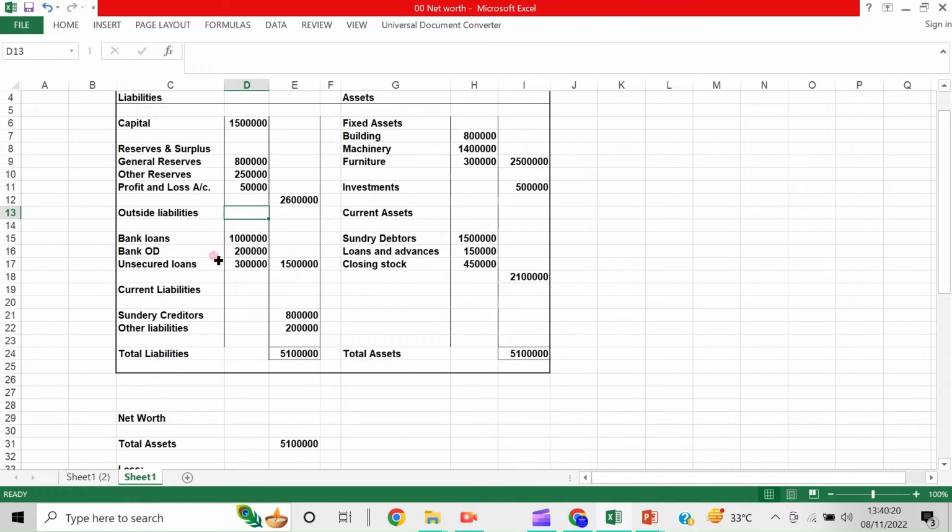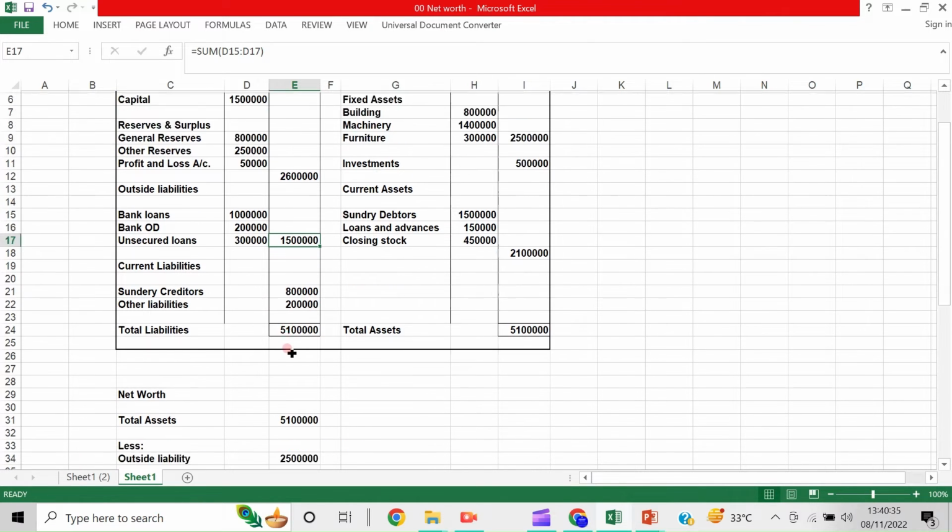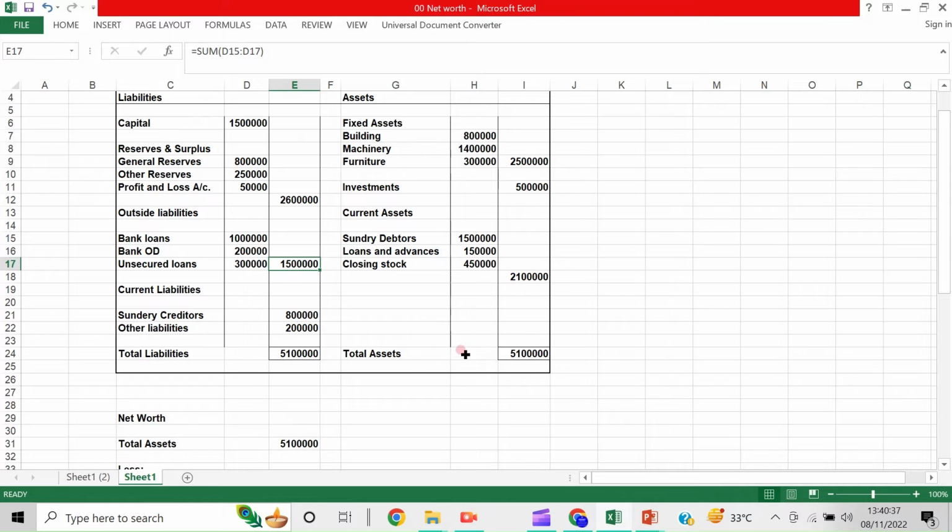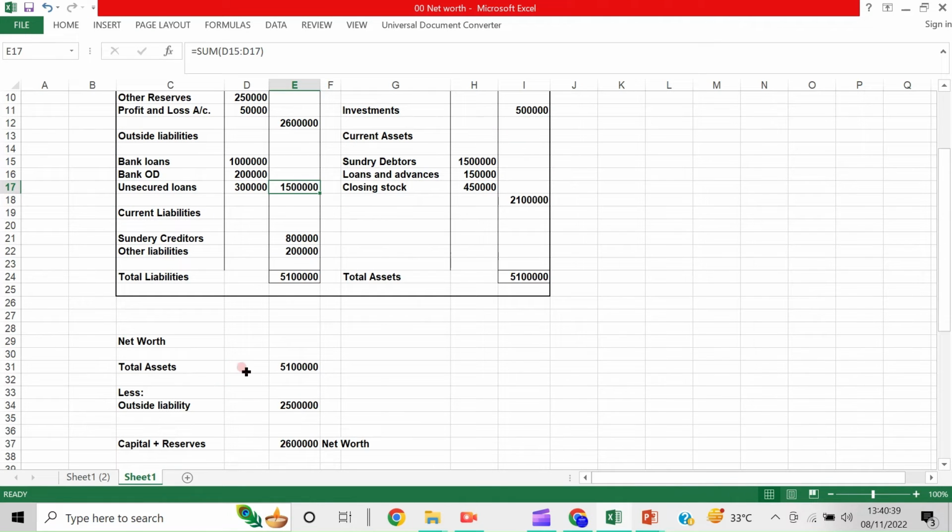So, outside liabilities: bank loans, bank OD, secured loans, and sundry creditors, other liabilities. Bank loans and outside liabilities is 15 lakhs, and sundry creditors 8 lakhs, and other liabilities 2 lakhs, and total it comes to 51 lakhs. Now what is the total assets? Total value of the assets is 51 lakhs.